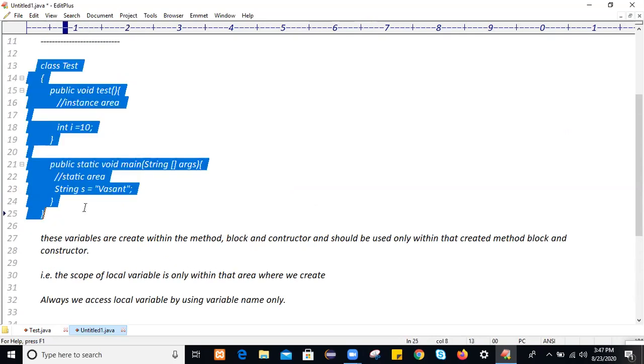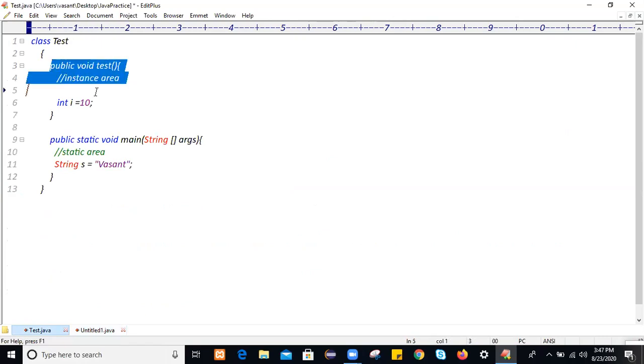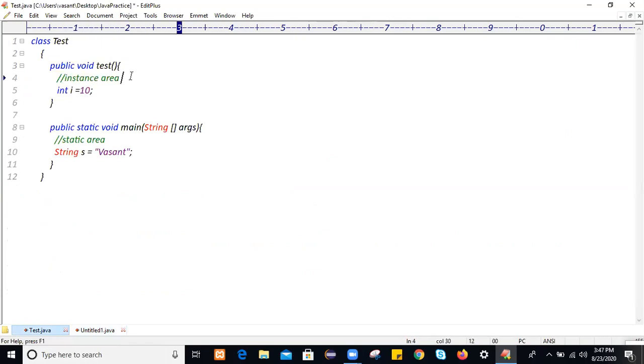Let's take one example. Let me copy this, and we'll write one application. We have an instance method. The method logic will get executed when we call that method, and we have one more string variable. How to access it? We access this variable directly with the variable name, System.out.